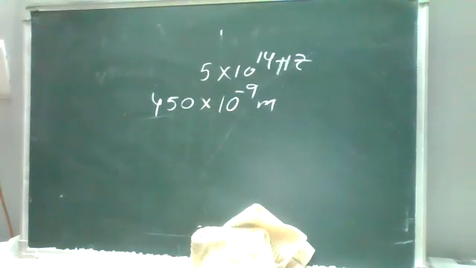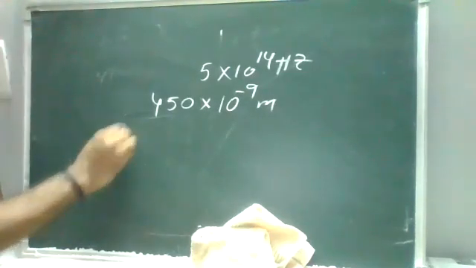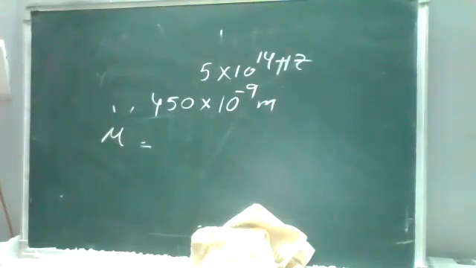I'm taking the refractive index as mu, or in some cases you can take it as n. I'll repeat the question. A ray of light of frequency 5 into 10 power 14 hertz is passed through a liquid. The wavelength of light measured inside the liquid is found to be 450 into 10 power minus 9 meters. Calculate the refractive index of the liquid.